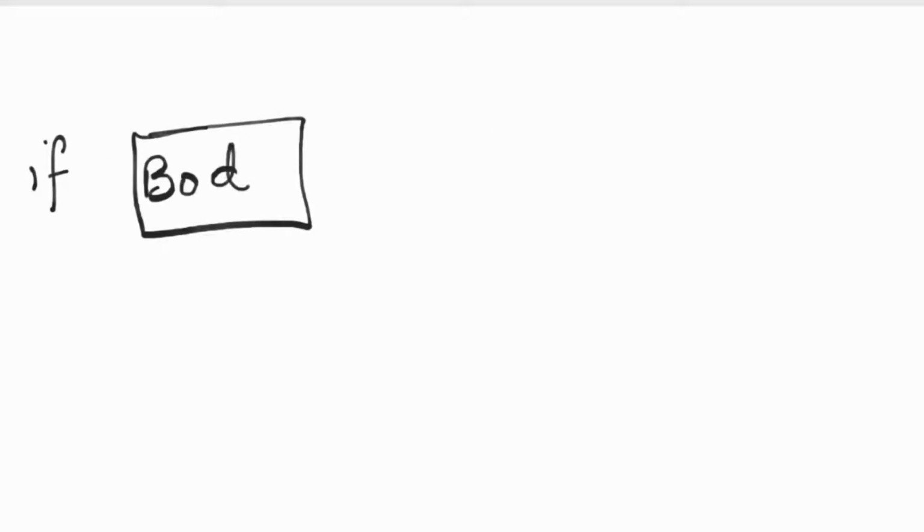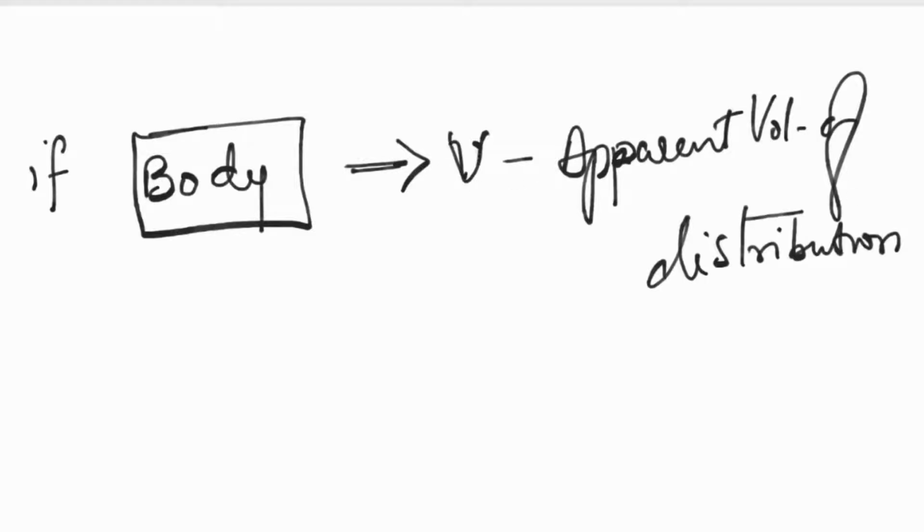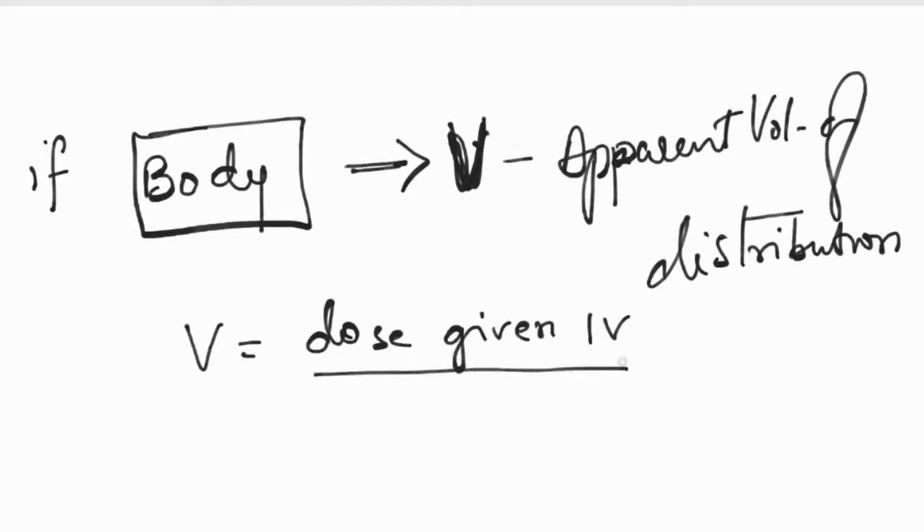In case of considering your body as one whole compartment, V will be the apparent volume of distribution. So what is V? It is the volume that would accommodate all the drug in the body if the concentration throughout was the same as in plasma.